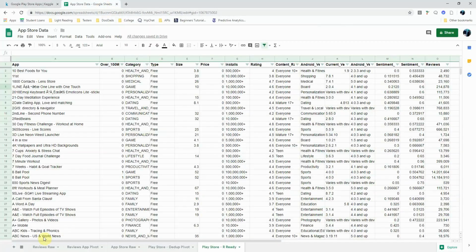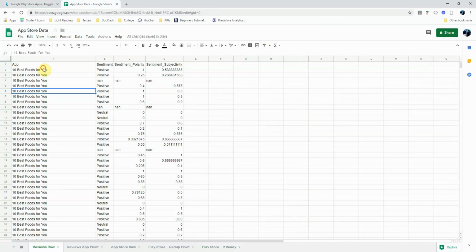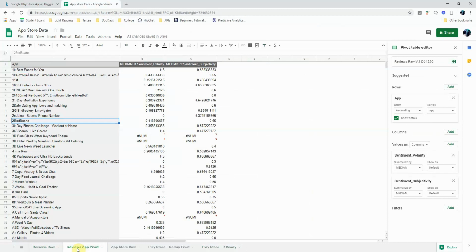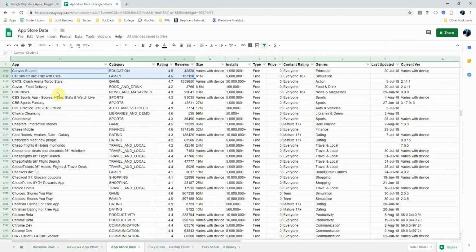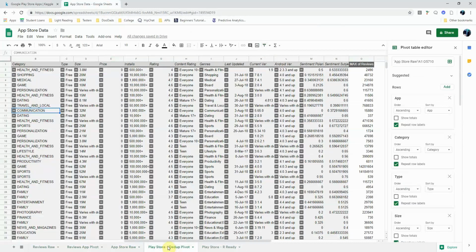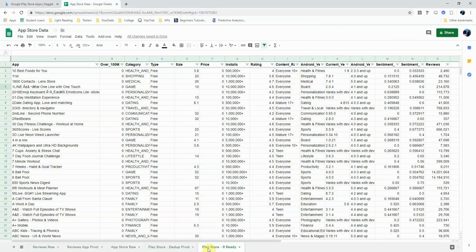So here is a brief overview of what that process looked like. This is the raw table. We have sentiment polarity and sentiment subjectivity, and then broke that up into the pivot table for each one of these, and then took the App Store raw table and pivoted it to remove some duplication. From there, I rejoined the app review data back to the Play Store raw data that I went through and cleansed. And I added in my dummy variable over here, my binary value for over 100 million installs.